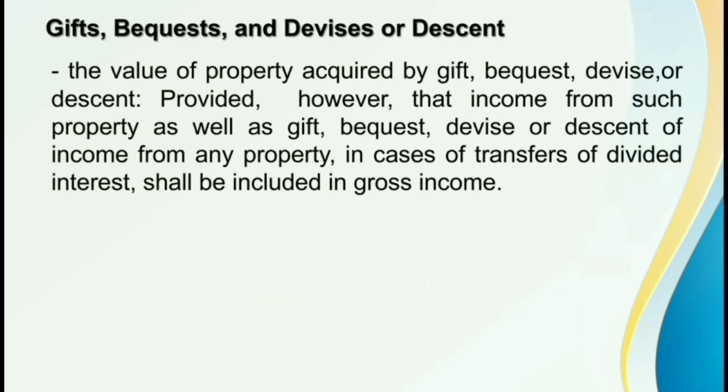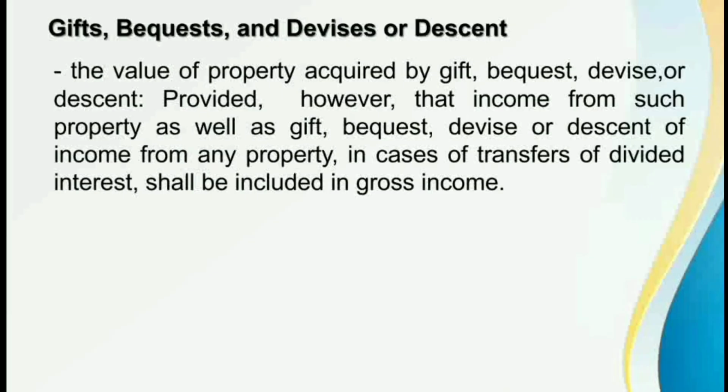So sabi dito, yung value daw ng property that is acquired by gift, bequest, devise, or descent is not going to be included as part of the gross income subject to tax, provided, however, that income from such property as well as gift, bequest, devise, or descent of income from any property in cases of transfers of divided interest shall be included in gross income. Okay, ano bang ibig sabihin dito? So, para maintindihan natin, we'll go to the illustration.